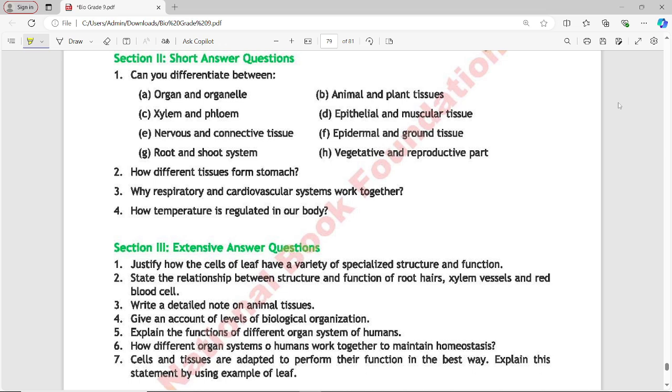Shoot: a group of organs working together to perform complex functions, often involving multiple body systems.